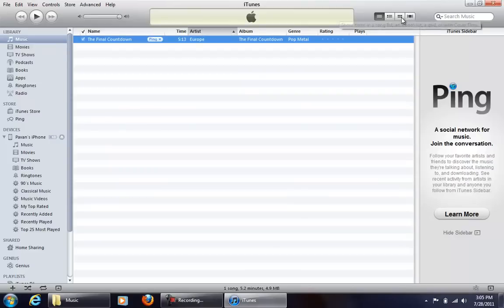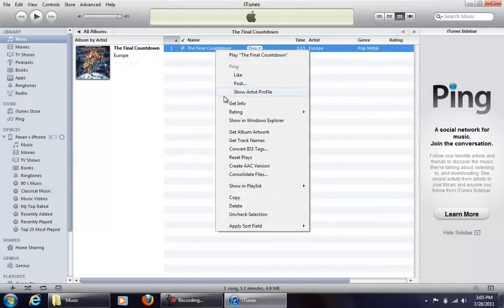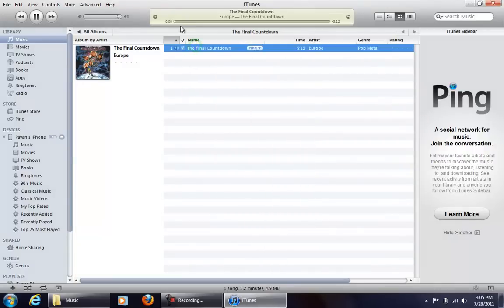The song I'm using is The Final Countdown by Europe, and it's 5 minutes and 13 seconds. So first thing you want to do is make it 30 seconds or less. So right click or check out which part you want of the song. So let's say I want from 11 to 40 seconds,